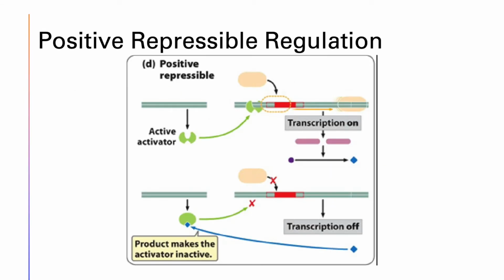One example of a regulation is positive repressible control. In positive repressible control, if the effector is present, it binds to the activator protein, making it impossible for transcription to occur. If there is no small molecule to bind to the activator, the activator binds to the activator binding site, which causes RNA polymerase to come in and carry out transcription as normal.